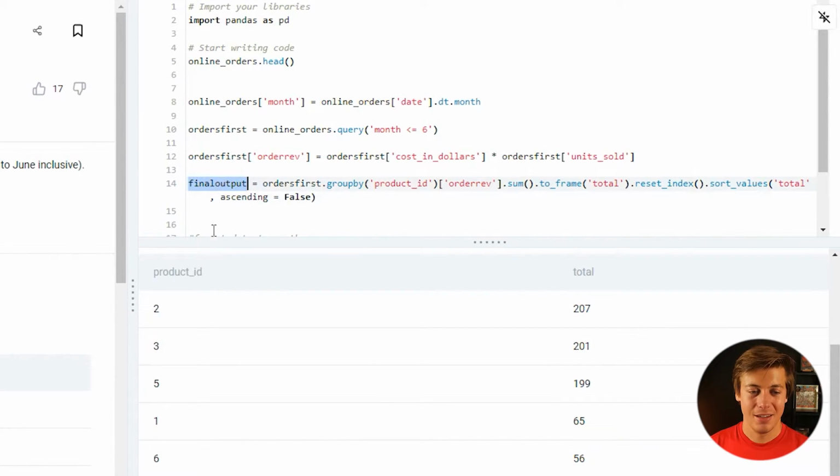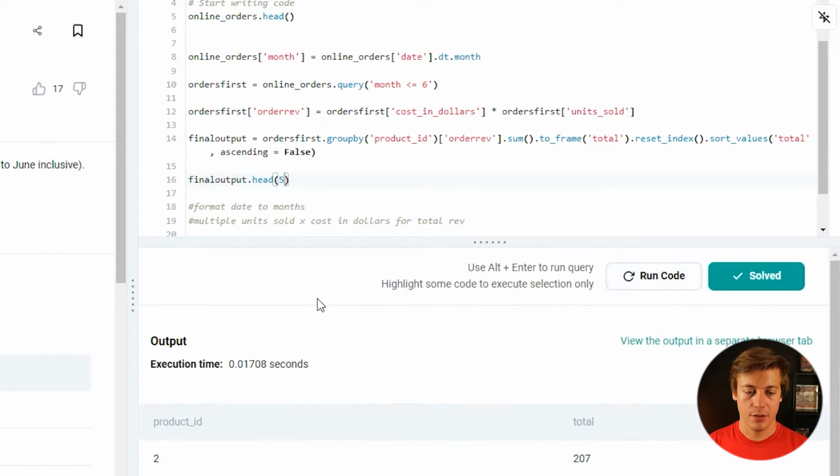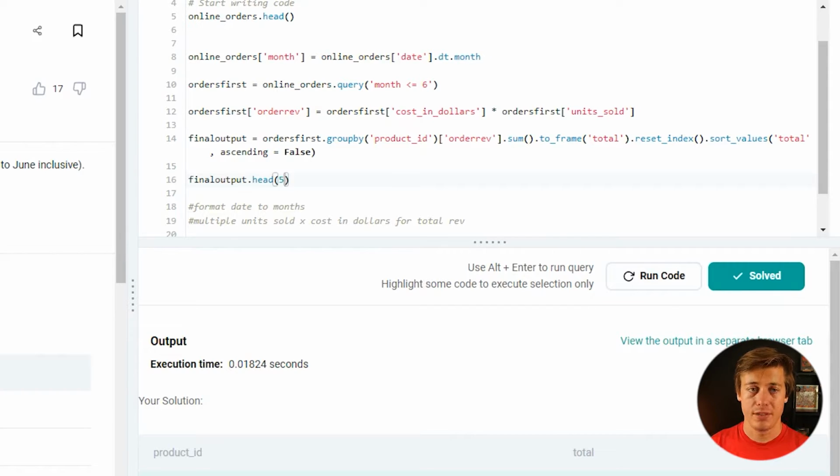Easiest way to do that, honestly, did this quite a lot in this question, but dot head, and then you can just put a number in here. So if you just put 5 and you run this code, 5 show up, and then click over here and output was as expected.